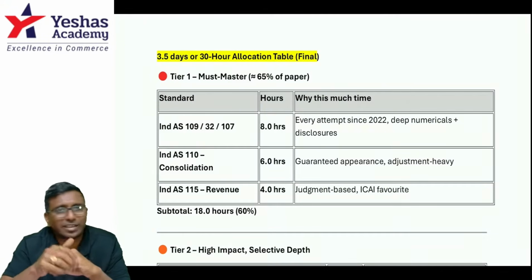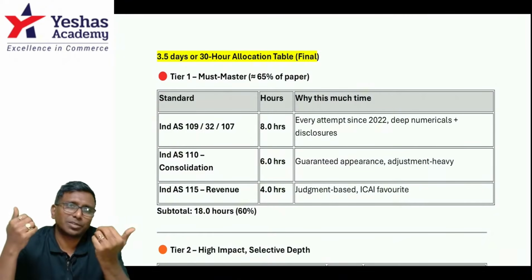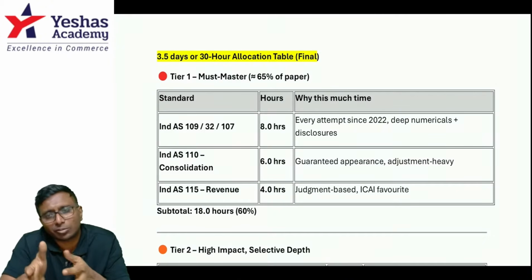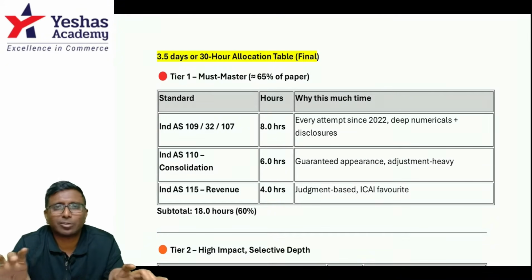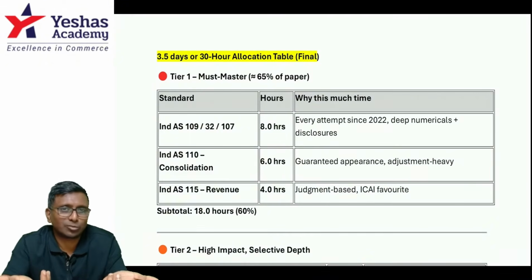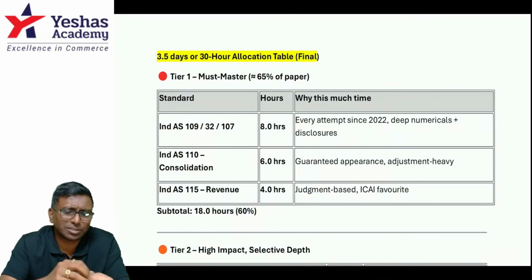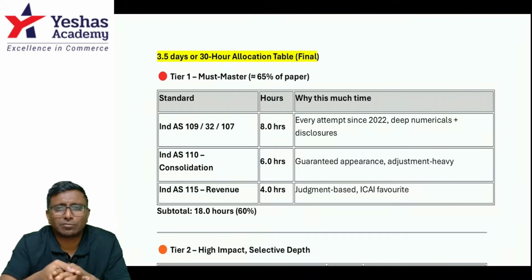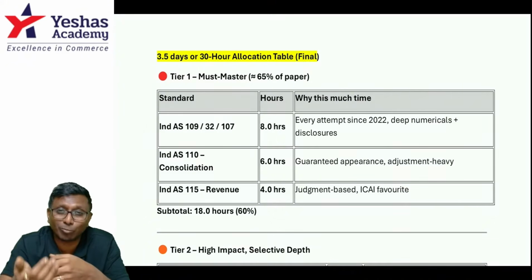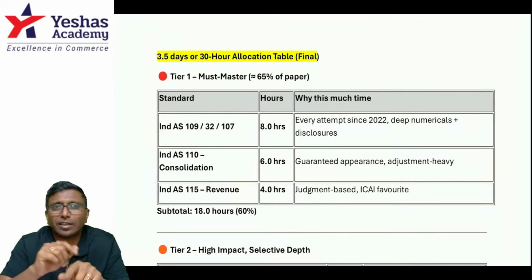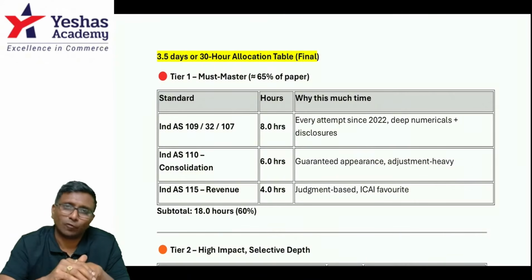Done. And come to the next, consolidation, which is going to be a mandatory question, continuously. If you see the last 5 or 6 attempts, there is a mandatory question for 14 marks, which is more or less guaranteed. So consolidation procedures: if you are purchasing in one shot, or if you have achieved control in stages, how are you going to handle it? That can be one area where you need to focus.